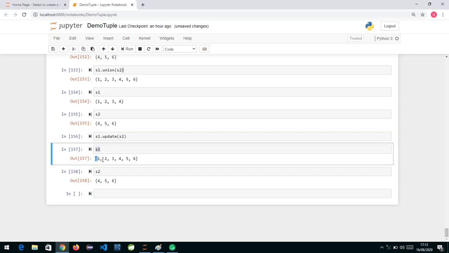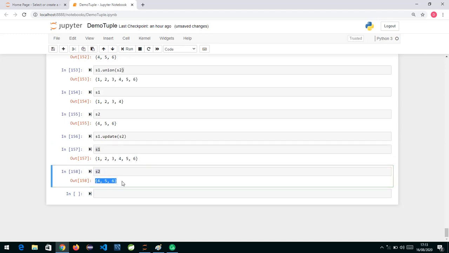So S1 now has 1, 2, 3, 4, 5, 6. The union which we got earlier is now reflected in S1, and S2 is still holding the set which we had. So update and union both do a union, but union creates a new set, whereas update updates the original S1 set, bringing the change there.